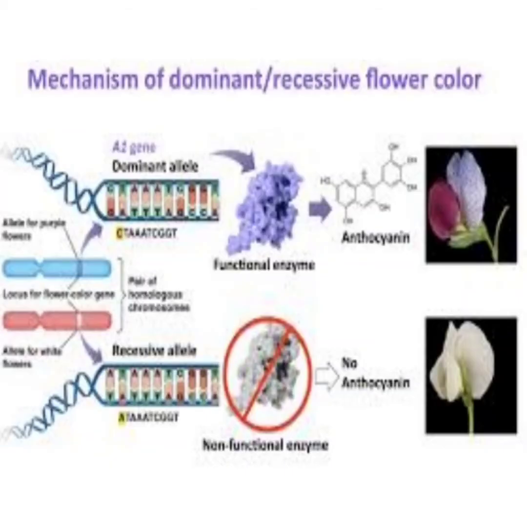What is the mechanism of dominant and recessive flower color? The dominant allele is responsible for the production of the functional enzymes, which causes the production of anthocyanin, which gives the flower the purple color, which is a dominant character. Whereas the recessive allele produces no enzyme. So it's a non-functional enzyme. So there is no production of anthocyanin. Since there is no production of anthocyanin, the color of the flower is white, and this character is recessive.